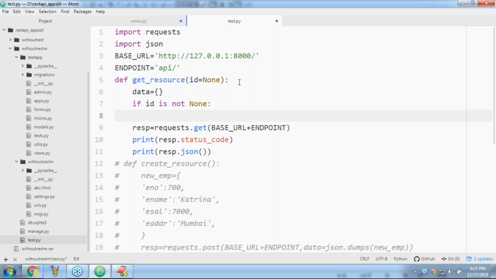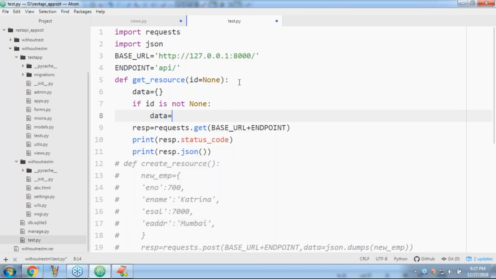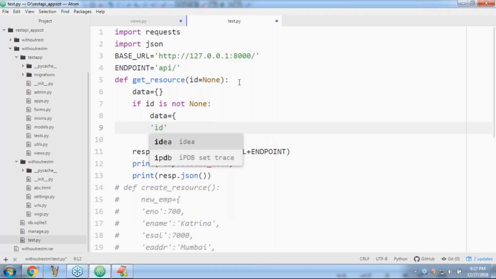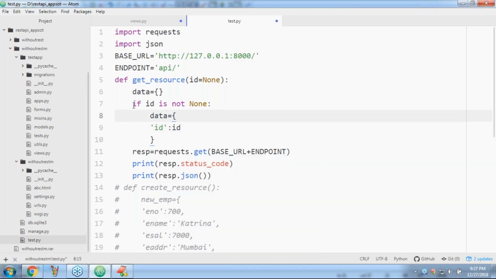So in that case, data equals the ID, I'm taking. So here the ID I'm passing, sir. If you are passing an ID, now your data dictionary contains one key value pair, this ID. That's all. If you are not passing an ID, then what is the value of data, sir? Empty. That's it. Everyone can understand?